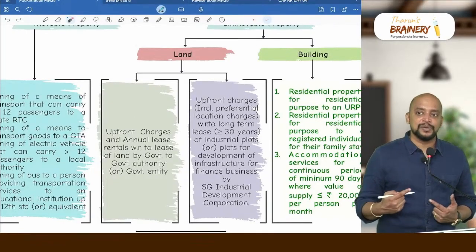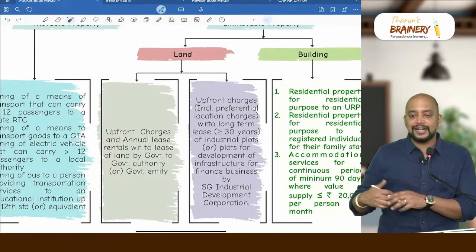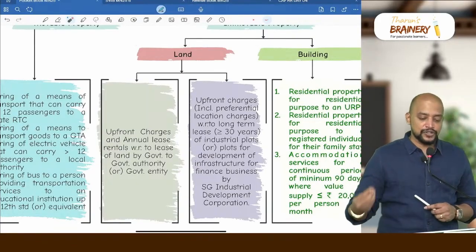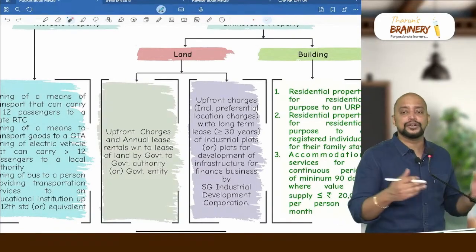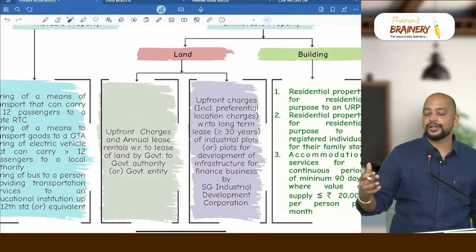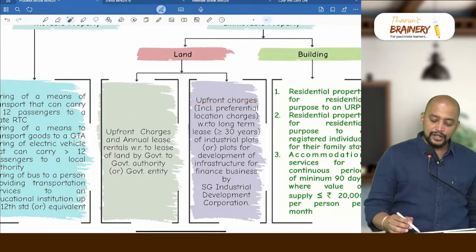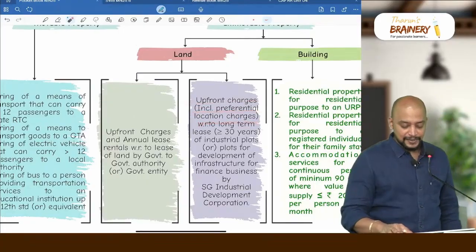Preferential location charges means in order to get a land at a particular area, for that we will be paying some charges, that is known as preferential location charges, like near to a highway or near to an airport, etc. That is preferential location charges. So upfront charges including preferential location charges.